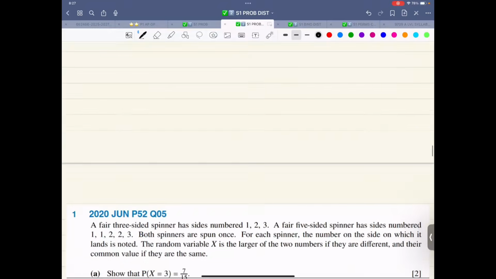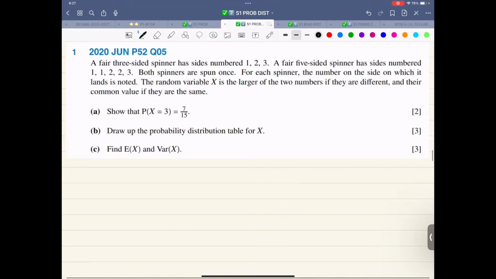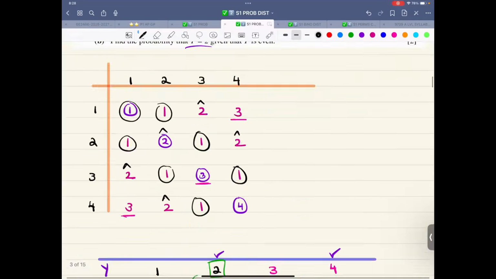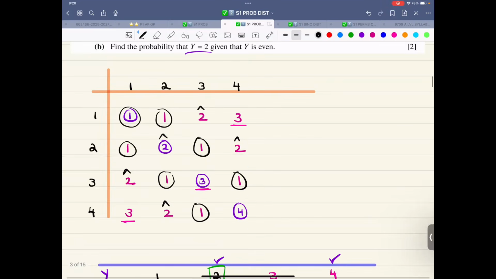Next one, spinner example. Just read this question first thoroughly. Someone has asked a question regarding the previous one. First read it. Let me just go back and check. I think someone asked about this orange table. Which is the orange table? This one, that is a sample space diagram.